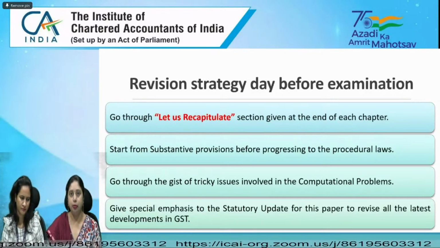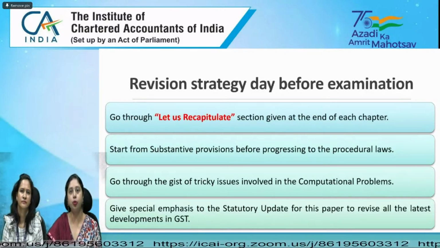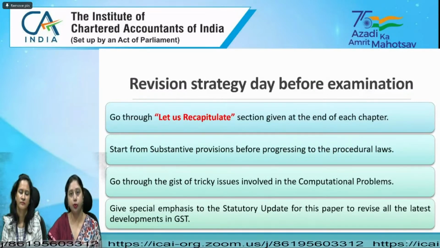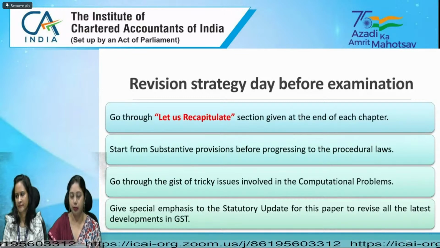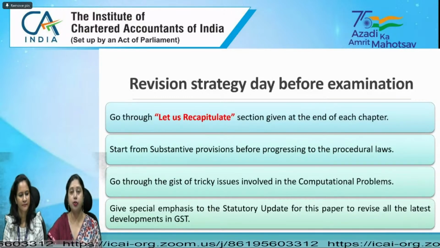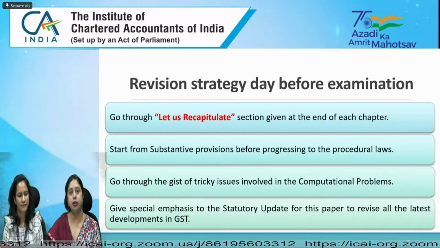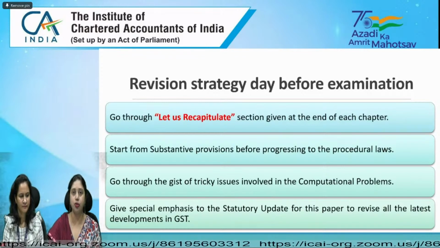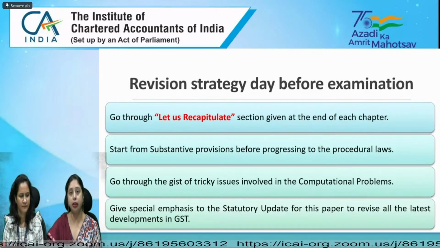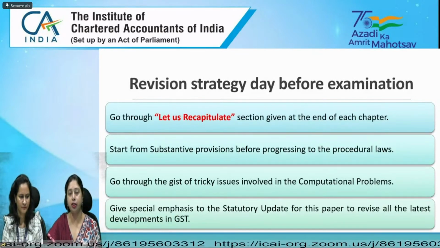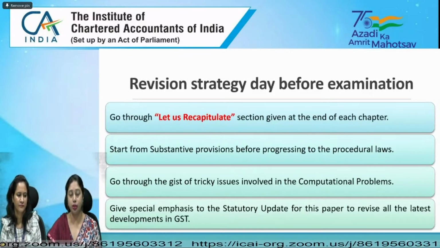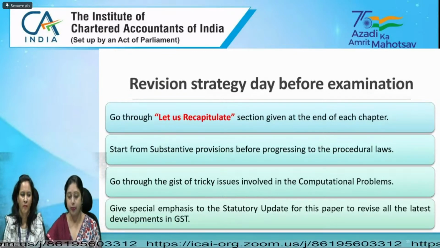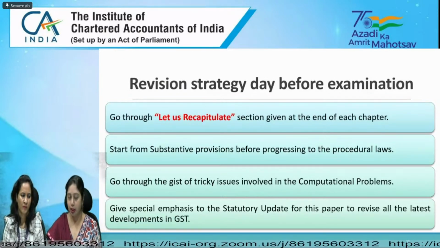to your answer. But we generally recommend that students focus more on the provisions. They should be clear with the concepts, and they should know how to apply them in the examination. It is not necessary that they reproduce these provisions verbatim. You can reproduce them in your own words. The only thing is that the same meaning should be conveyed. While reproducing in our own words, sometimes we deviate from the original meaning or concept, and then we expect full marks to be allocated, which is not the case. So, how can you revise the concepts from the Let Us Recapitulate section?